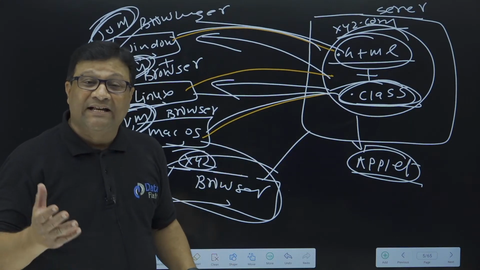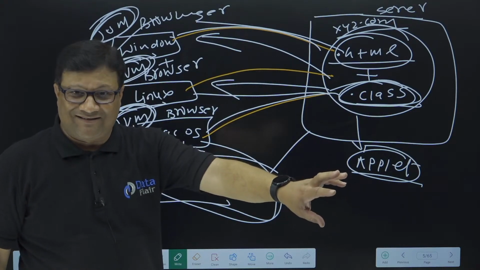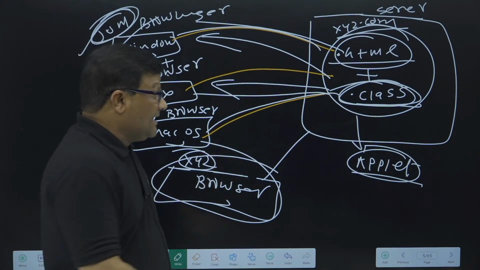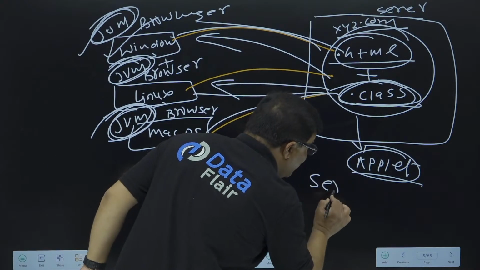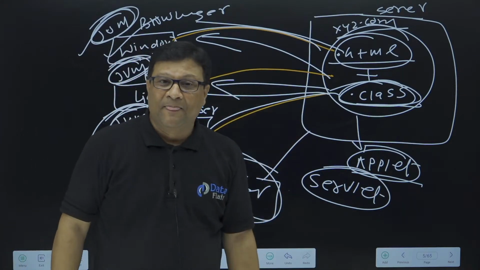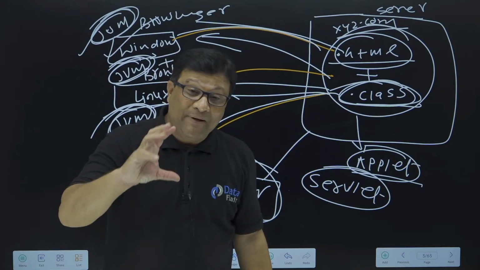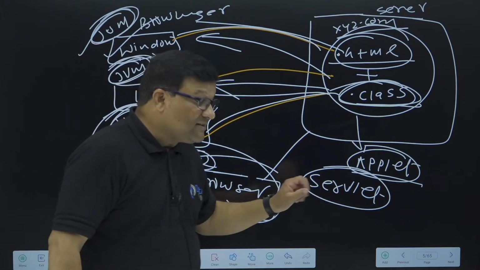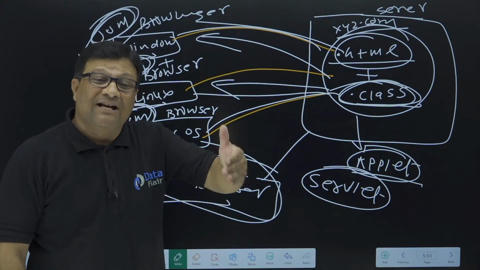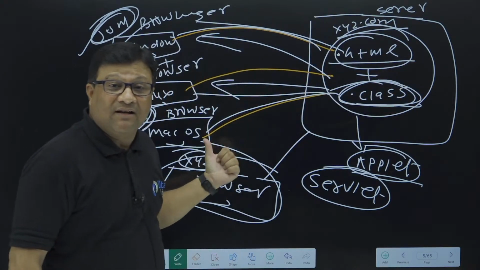So Java people realized that this is the dependency with the applet, and very soon they converted this applet into another type of technology, another type of concept, so that there will be no dependency on the client machine. They converted this applet into servlet, one of the most important topics of advanced Java. We say that applet is a client-side technology. You know the full form of servlet? Server-side applet. Servlet is actually called server-side applet, and it is executed by the server machine, not by the client machine.